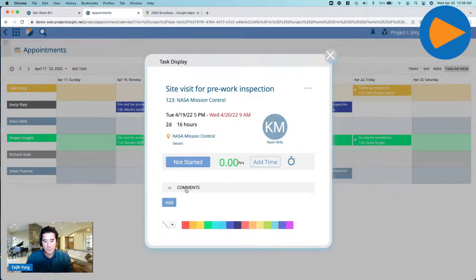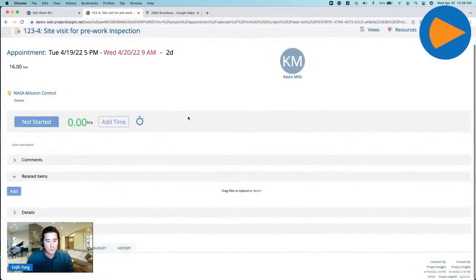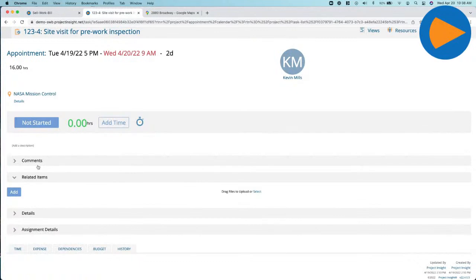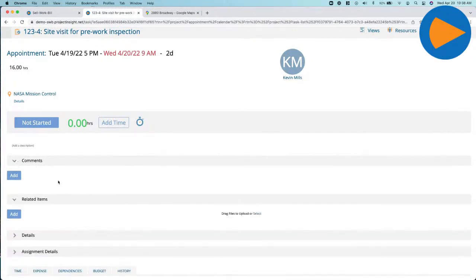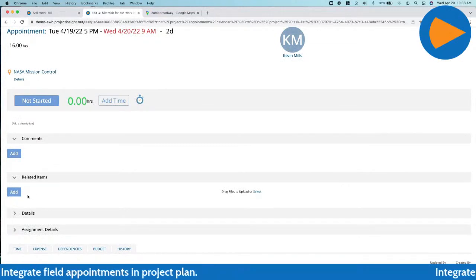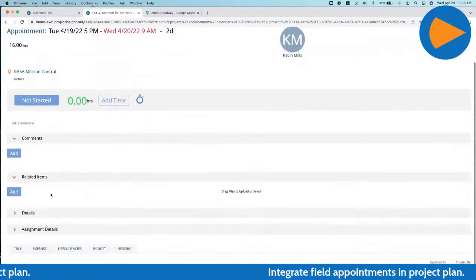So from here, if I have information that I need to share with the customer, or perhaps the customer's given me some recent updated info, I can just jump right into the actual task itself, like I would any task on a project. I can add, I don't know, maybe there's an email that I need to attach here, which I can push out from Outlook or Gmail, or I can just copy paste and add it as a comment right in here.